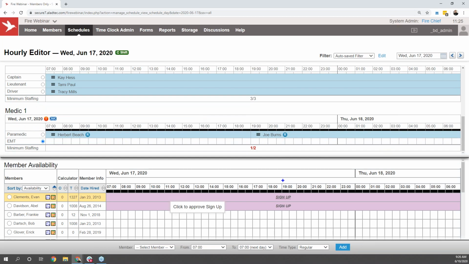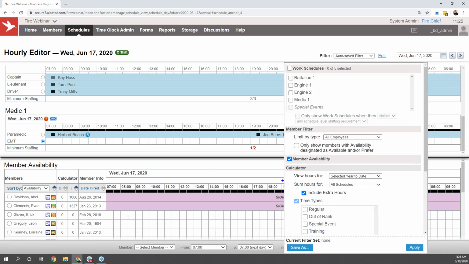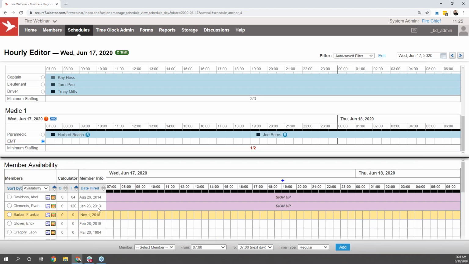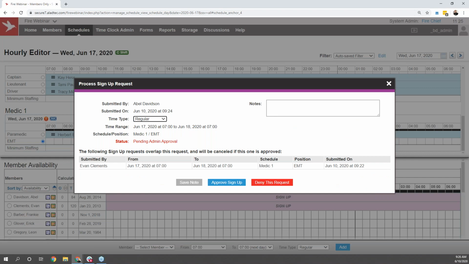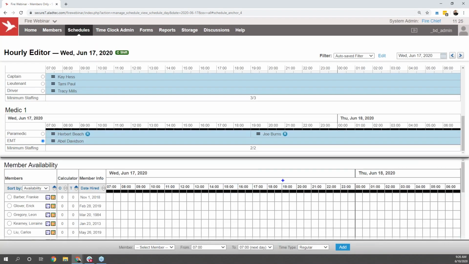In this case, I can see the sign up for these two users. I can choose if I want to sort by who has the fewest hours for year to date in this case, but you can always click edit at the top to pick and choose the information you're pulling in. So if I just want to see the hours worked for this specific pay period, I do have the ability to pull that information in, and I can see here that Abel has fewer hours, so maybe that's who I want to approve the sign up for. I can click on that sign up, select the option to approve, and as soon as that's done, Abel will be put into the position.